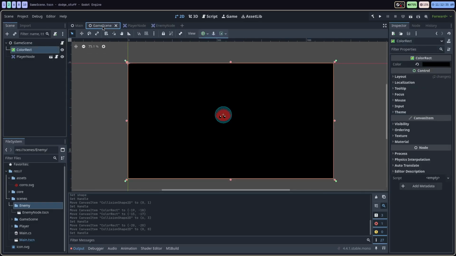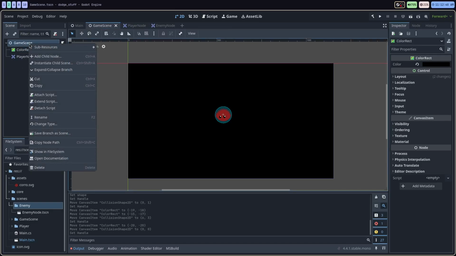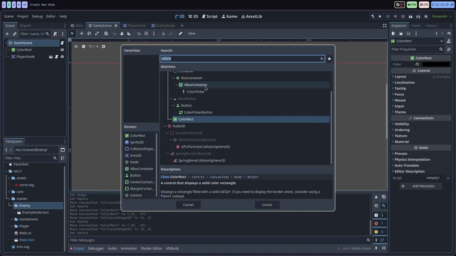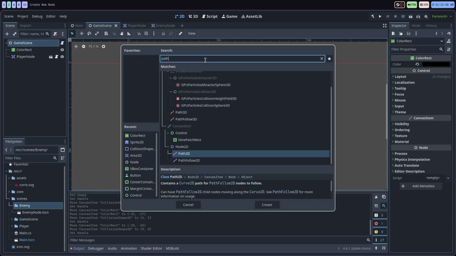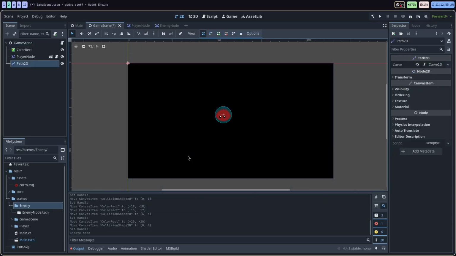Okay, and to start spawning our enemies onto the screen, first we're going to define an invisible path along the screen. So we're going to search for a Path2D node. We'll select that. We're going to click on that. I'm going to click up here in the control widget. I'm going to select add point right here. And I'm going to start defining some points along the window edge here.